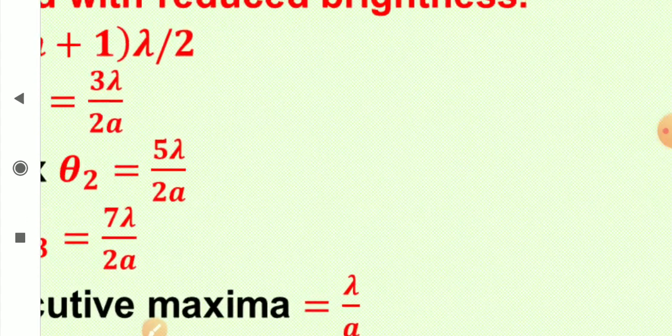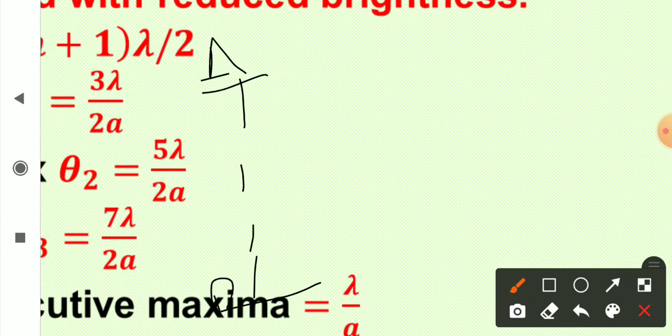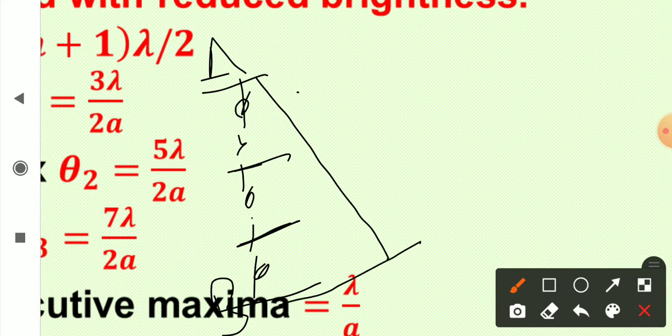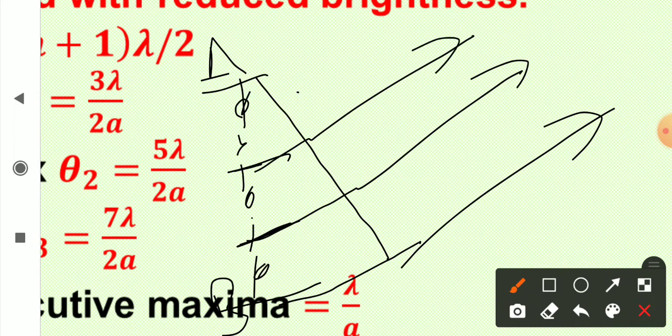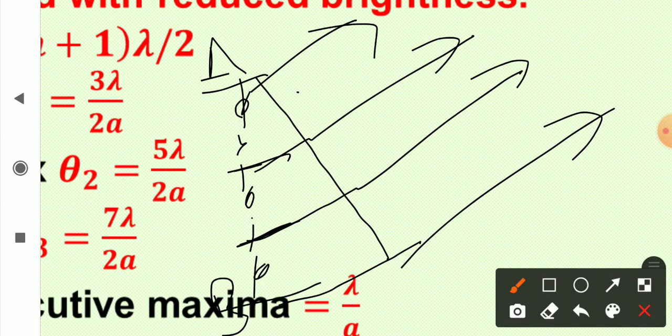So here I have created a board for you. Now this is your wavefront, point A and point B, and now we are dividing it into 3 equal parts. So every point is a source of light here, right? And from this point onwards, the waves are covering equal distances. So let me draw the waves now. The path difference between the secondary waves starting from A and B is 3 lambda by 2.